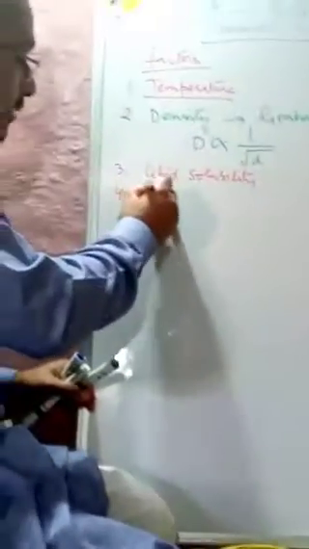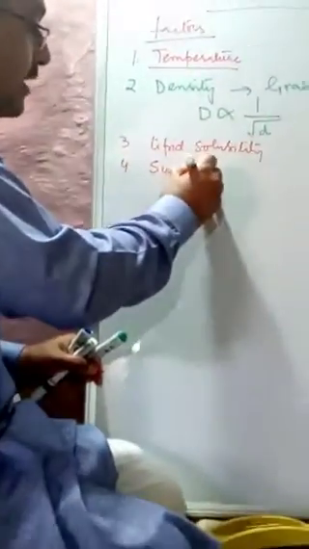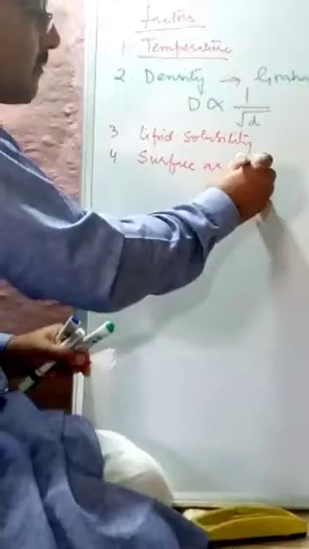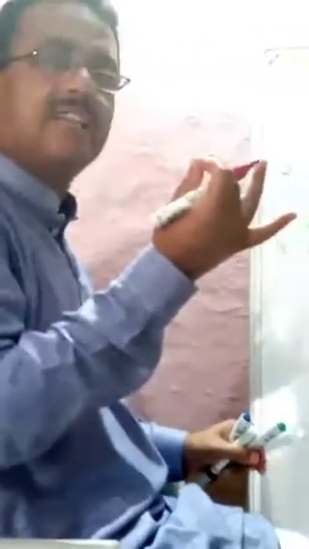Fourth, surface area. More the surface area, more will be the diffusion. It can be easily understood during our process of respiration. In our lungs, we have got the alveoli.